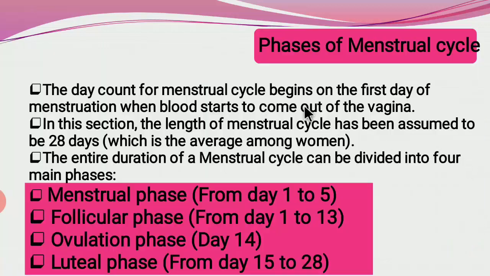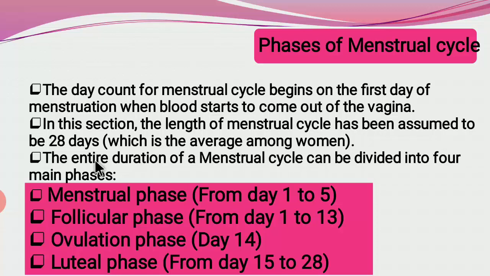Now, what are the different changes that actually occur in the phases of the menstrual cycle, that we will sum up in short? The day count for the menstrual cycle begins on the first day of menstruation, when blood starts to come out of the vagina. As the blood starts coming out from the vagina, that will be counted as the first day of the cycle. In this section, the length of the menstrual cycle has been assumed to be 28 days, which is the average among women. That is not exactly 28 days, it is an average period.